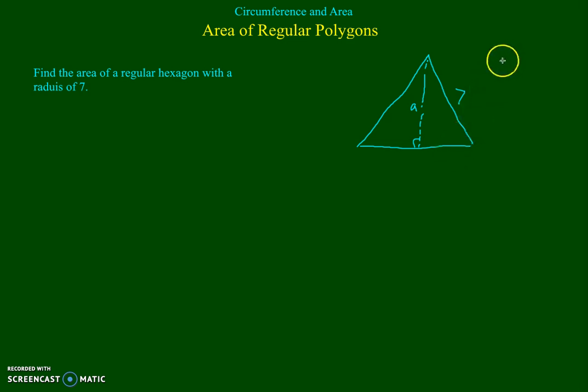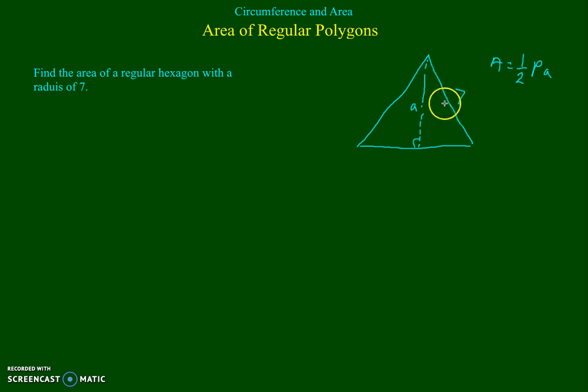Now we know that the area of a regular polygon is 1/2 perimeter times apothem. Well, in this case, we are missing 2 entire sides. We're missing this whole side length, and we're missing the apothem.